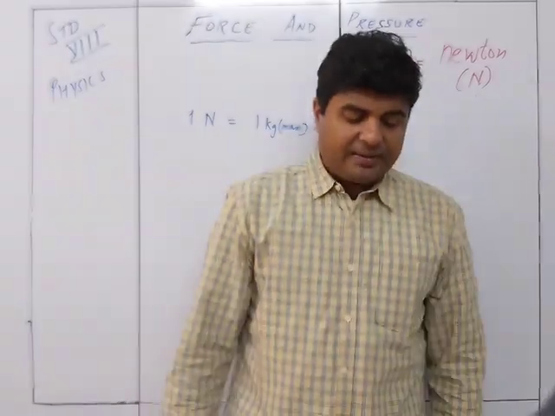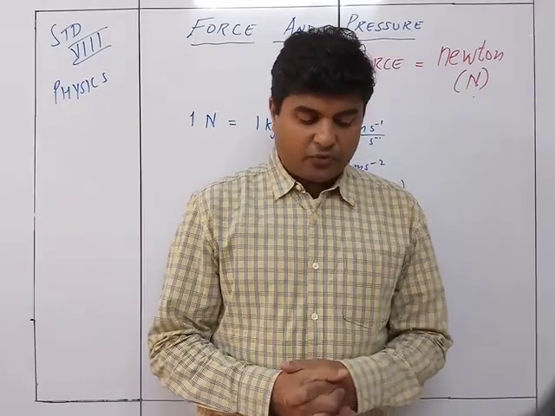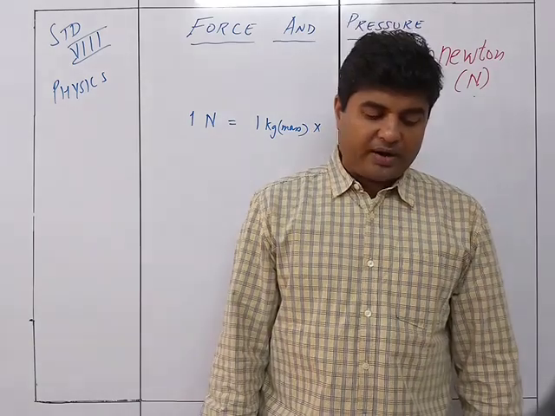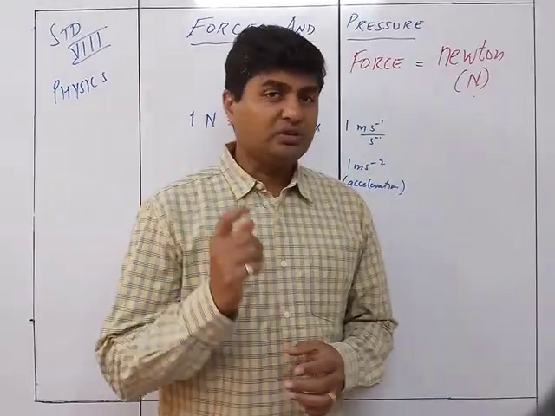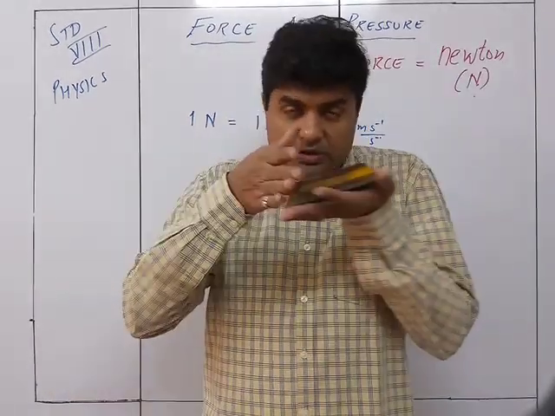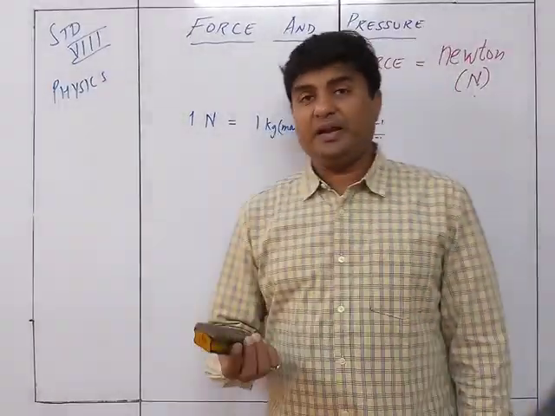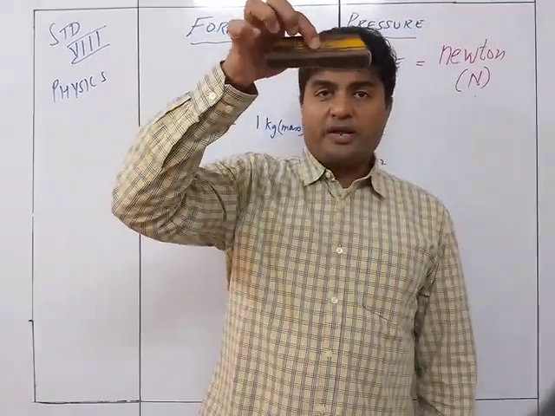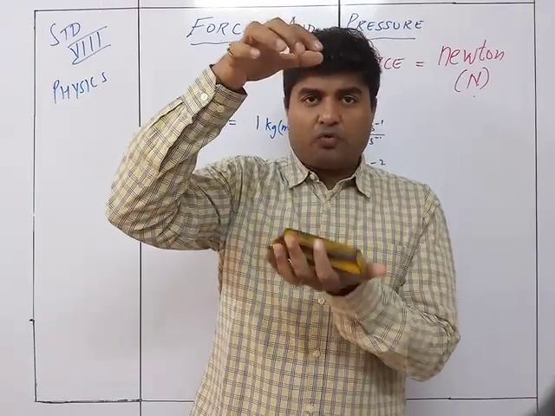Further, we have read that our earth attracts each body towards it. The force of attraction exerted on a body by earth is called the weight of the body, or the force of gravity on the body. So one was me applying a force which gives a particular increase in speed. Another thing is that this body is being attracted by the earth's gravitational force to fall down.